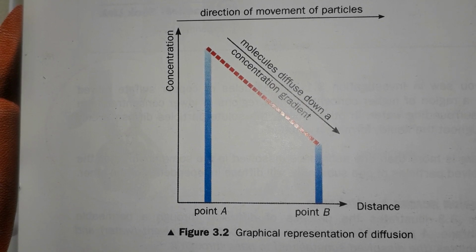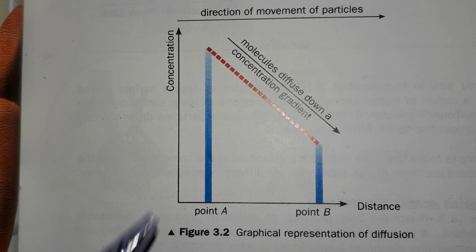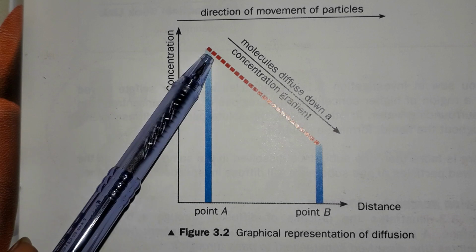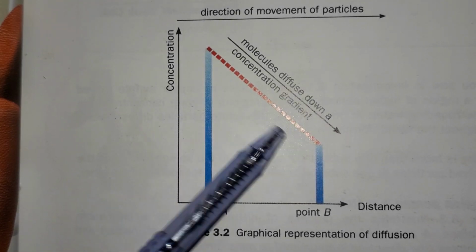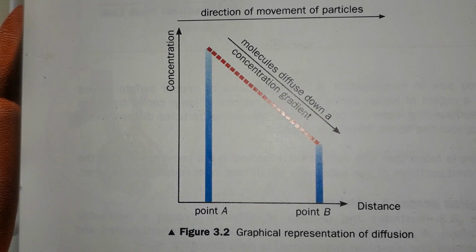There is a rule for diffusion, that is, the steeper the concentration gradient, the faster the particles will move. The steeper the concentration gradient for a substance, the faster is the rate of diffusion for that substance.